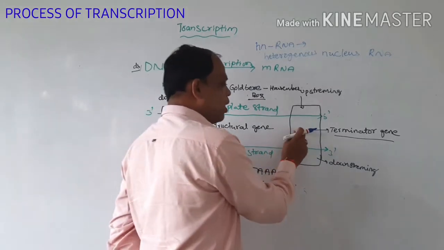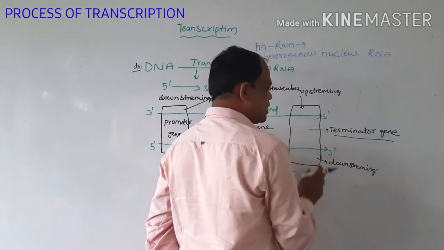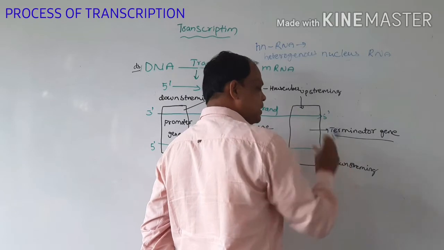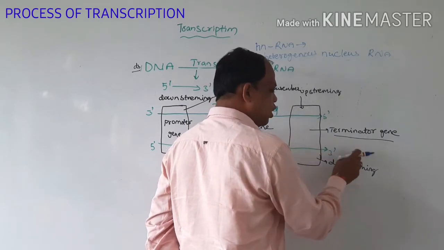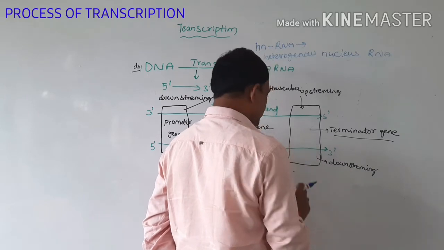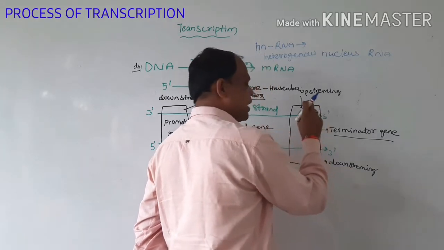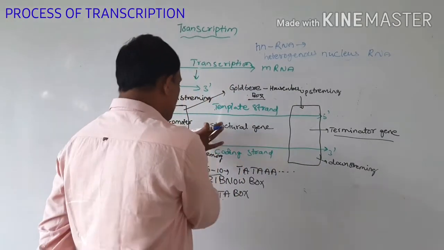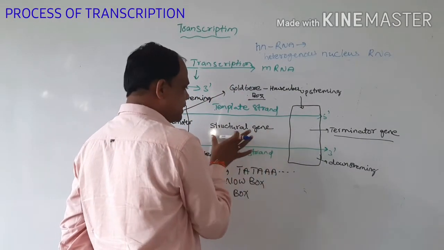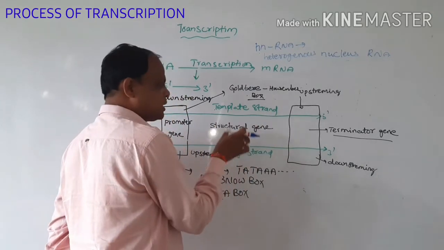At the end part, it contains the terminator gene. Mainly the terminator is located on the 3 prime end of the downstream of the coding strand, and the 5 prime end of it is located on the template strand. Between these two strands, it can contain a number of structural genes.